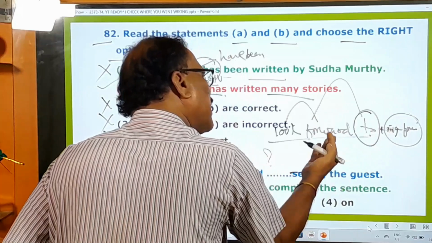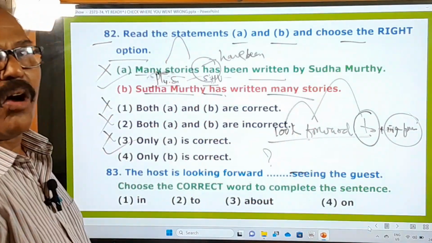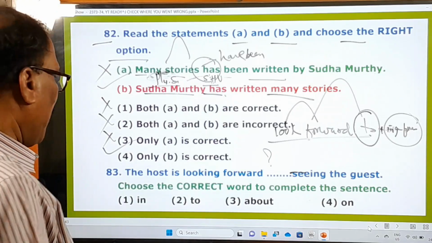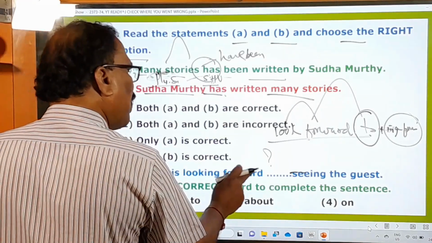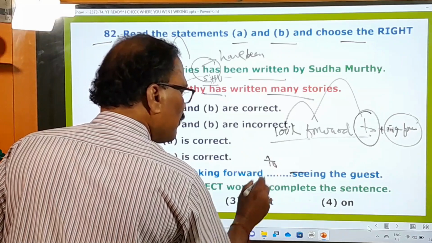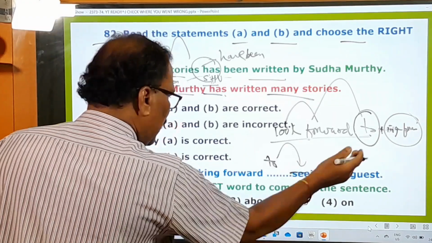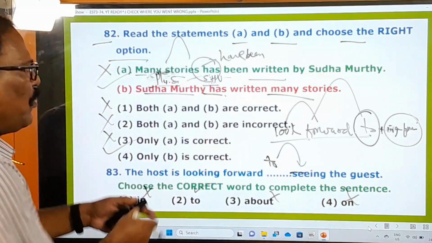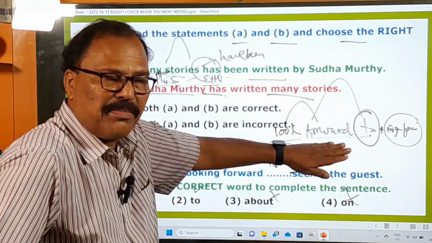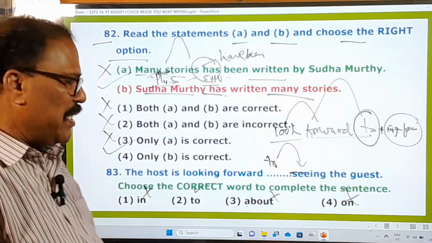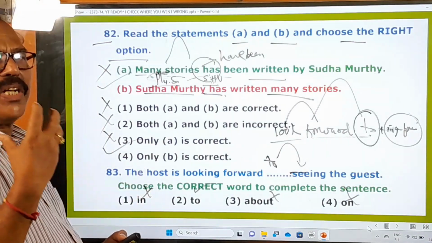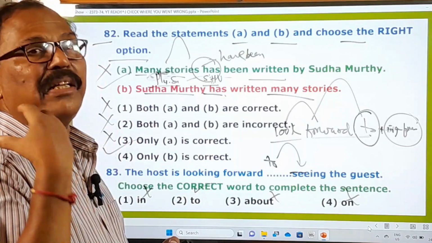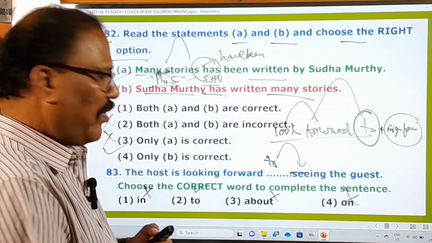So several times this was given in the competitive examinations, and that's why be careful with this phrasal verb. Okay, the host is looking forward to tarvata ing form verb undi kada, idantha correct. So this to is the right one. In is wrong, about is wrong, on is wrong. So if you know this pattern, phrasal verb, you never make a mistake. Okay, please have a good knowledge of English grammar so that you can get through your competitive examination very easily, very successfully. Right.